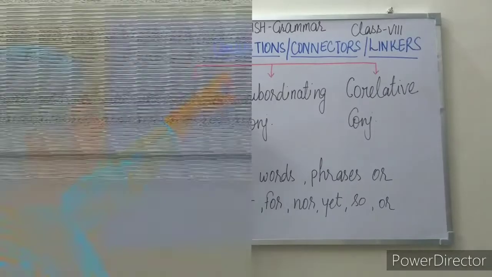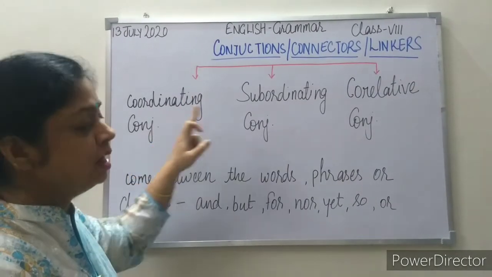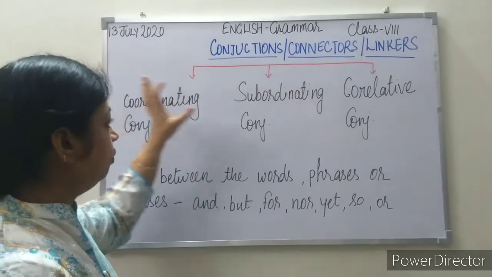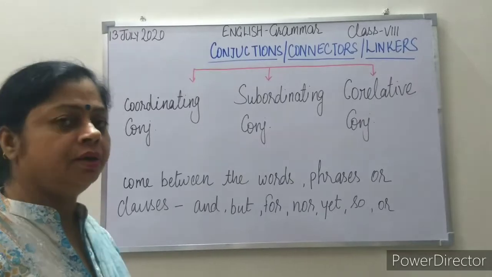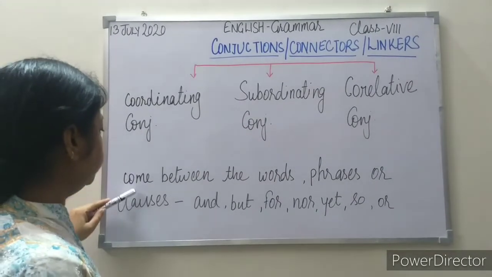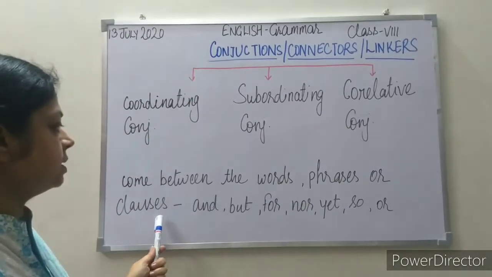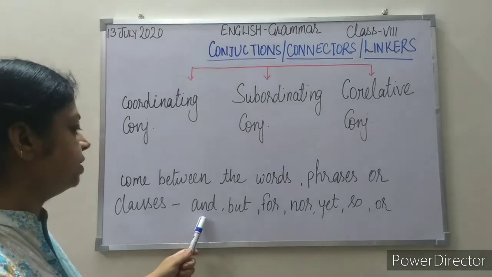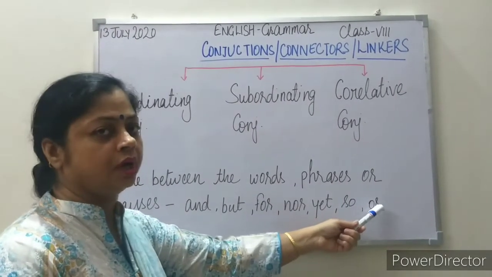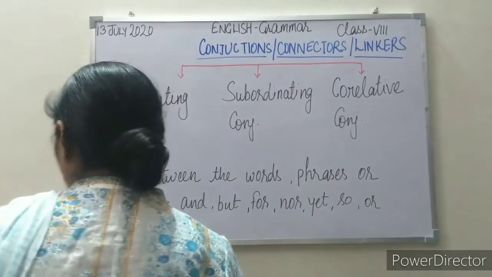Conjunctions can be further divided into coordinating conjunctions, subordinating conjunctions and correlative conjunctions. Now we'll discuss them one by one. First come to coordinating conjunctions. Coordinating conjunctions always come between words, phrases or clauses, and the main coordinating conjunctions are and, but, for, nor, yet, so, or. Now we will discuss all of them one by one.